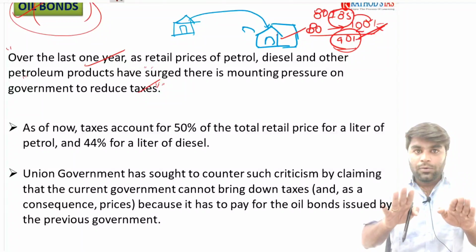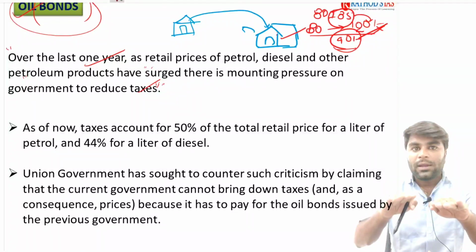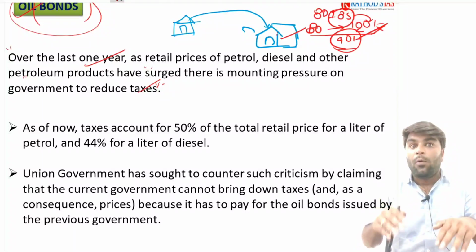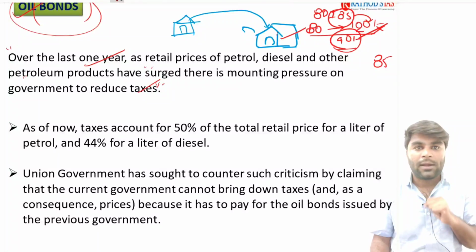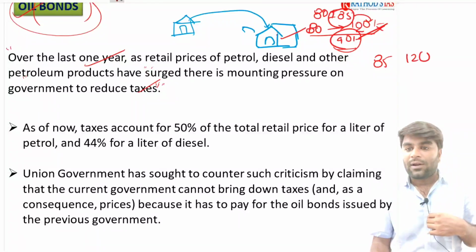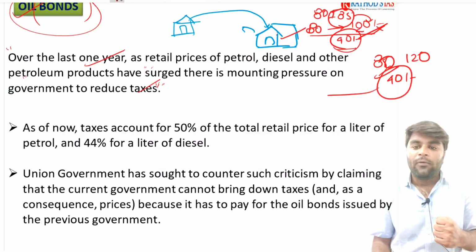So, what the oil corporation companies need to do is maintain price stabilization. Now, what happens if they maintain the same prices? Definitely they are going to accumulate losses. Now, try to understand, if they want to sell the petroleum products at the same old price, 80 rupees, what is the loss they are going to accumulate? 40 rupees. Now, who will compensate it?